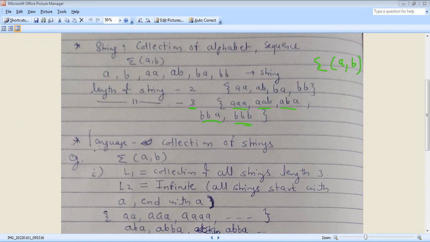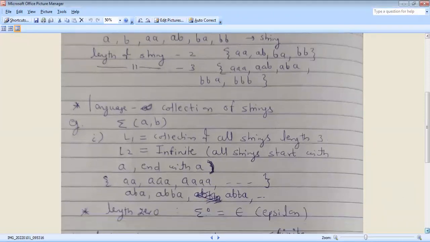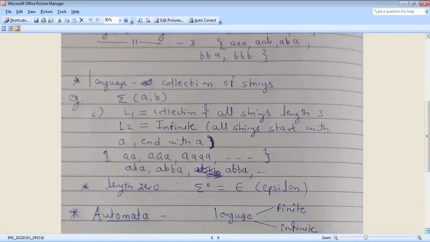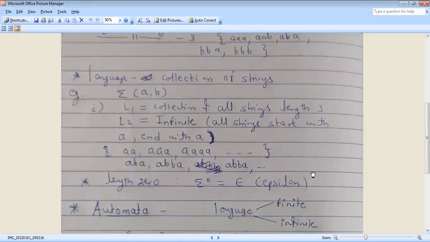Next point is language. What do you mean by language? Language is a collection of strings. That is, all possible strings are in the language, and a string is a collection of alphabets. We will take example 1 and solve some problems of language.